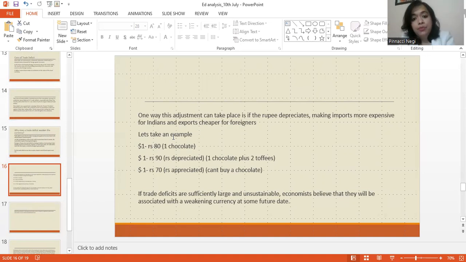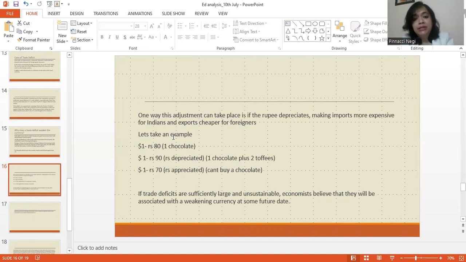The other way is when the market plays its invisible hand, when the rupee depreciates or the currency depreciates on its own. So one way this adjustment can take place is if the rupee depreciates, making imports more expensive for Indians and exports cheaper for foreigners, right?